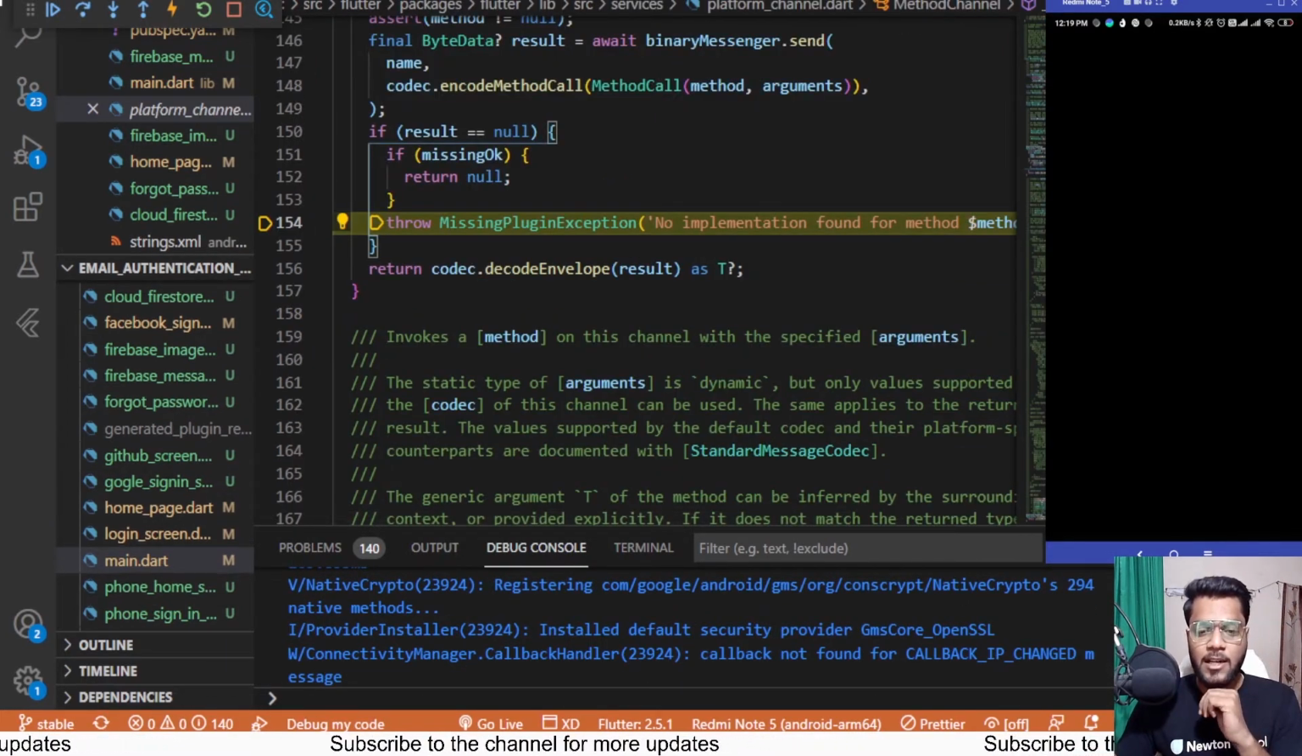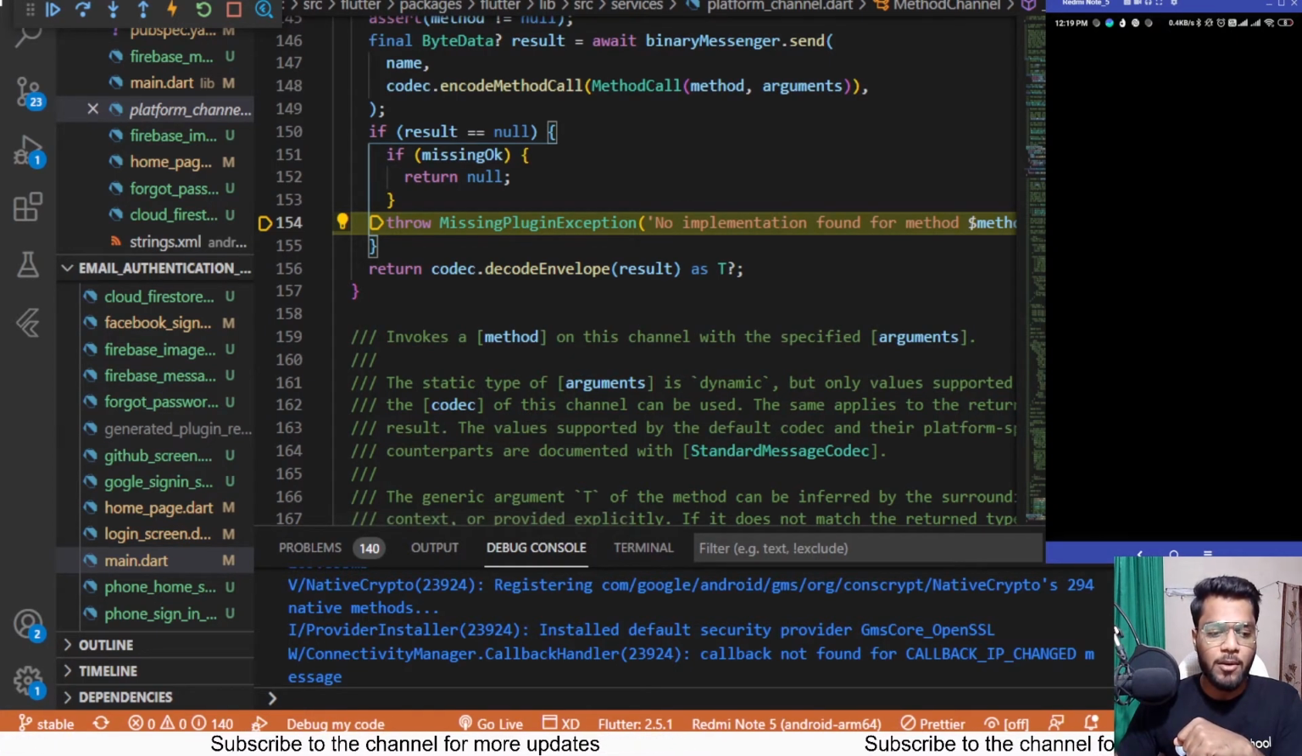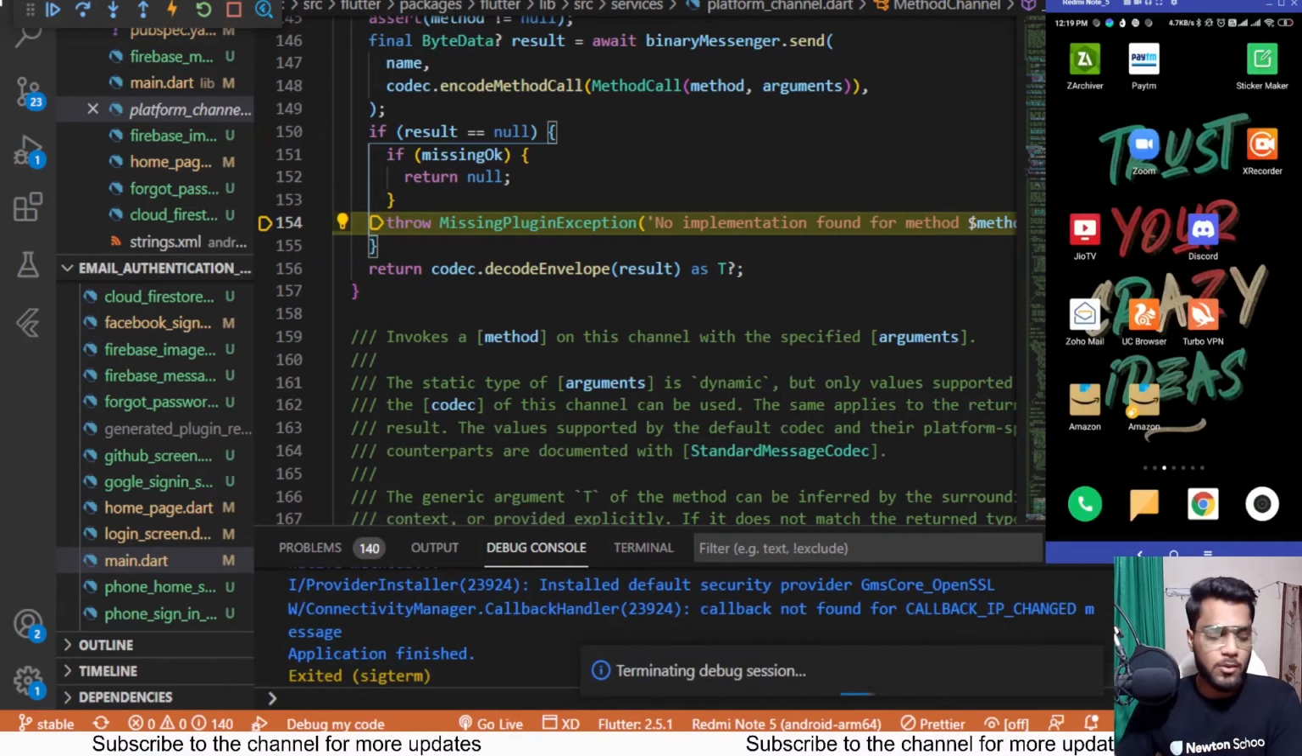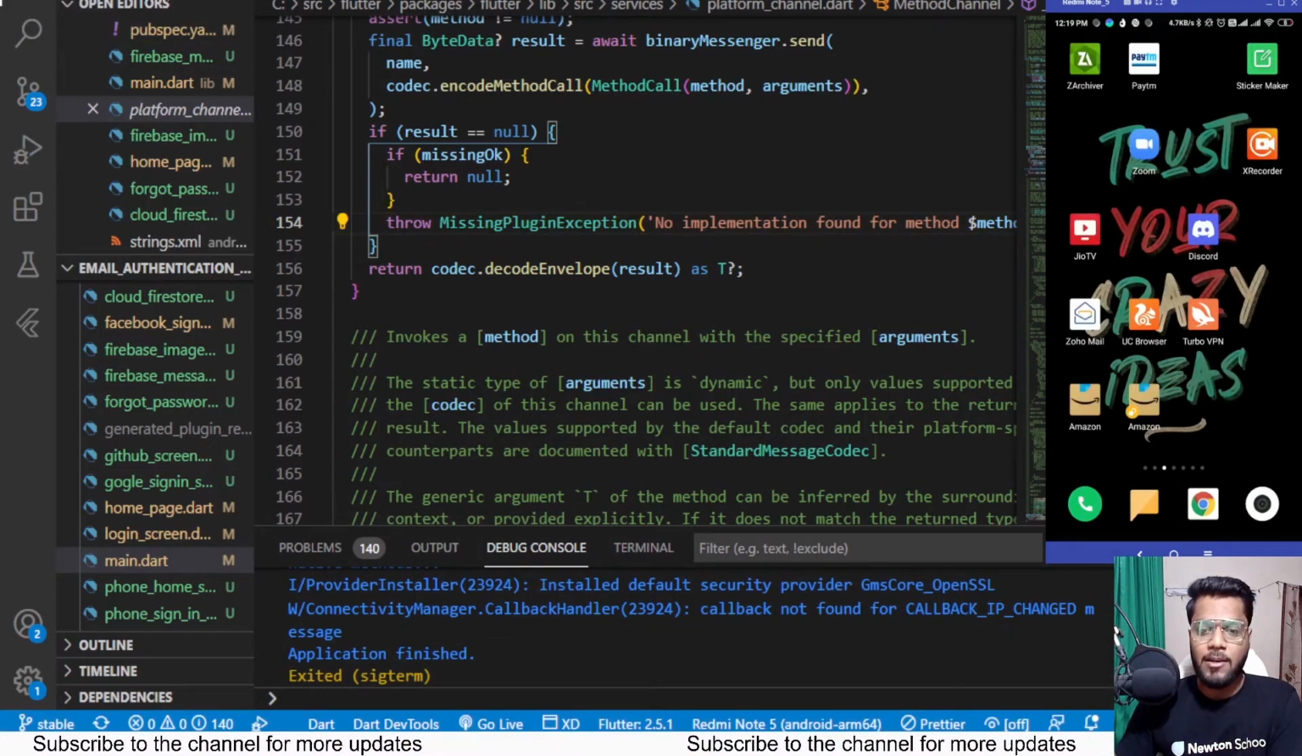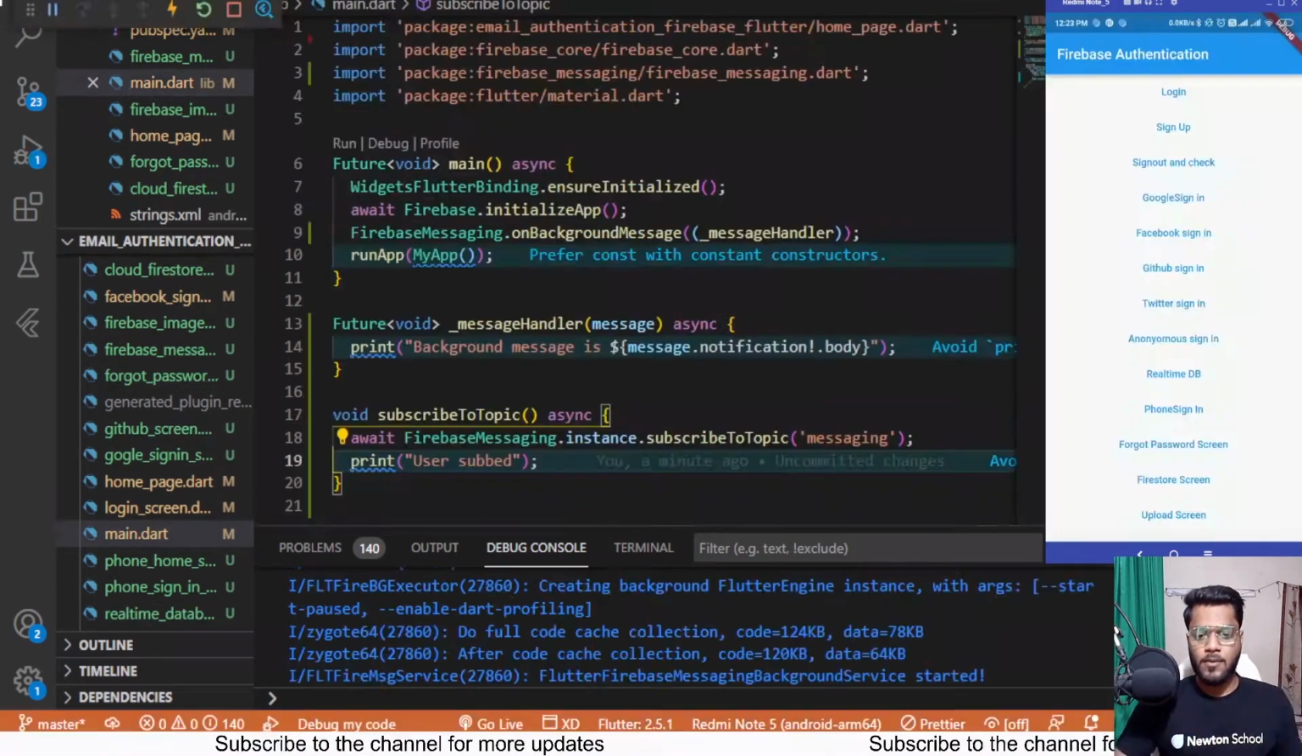So yeah, we are missing an implementation over here, like the plugin exception is occurring as it has been occurring for the past two videos once we have implemented the things. So I'll be stopping the app and running it once again, and will resume the recording once the app has started running. So herein you can see that the app has started running again, and I'll be going inside the screen.